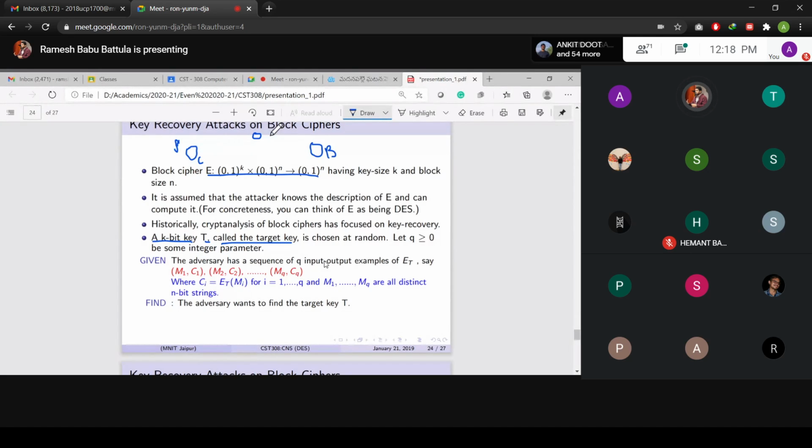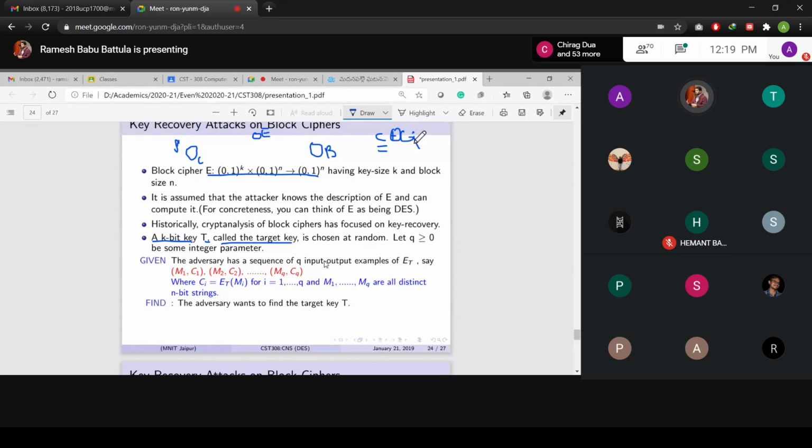What Eve will do is, whatever C is received, she will compare that C with the Ci values she has. On one side he supplies the Ci value, and on the other side the received C value.